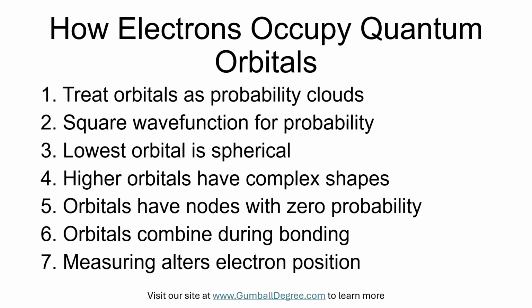Electrons occupy these orbitals according to rules that depend on energy and spin, and when atoms bond, the orbitals can combine or shift, changing the shapes and probabilities. You cannot pinpoint an exact path for an electron because measuring its position precisely changes its motion. So quantum orbitals replace the old idea of neat circular orbits.